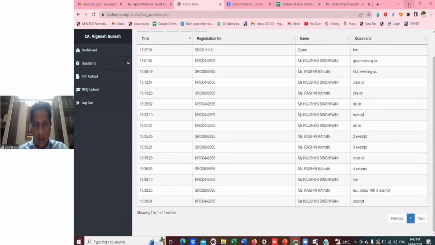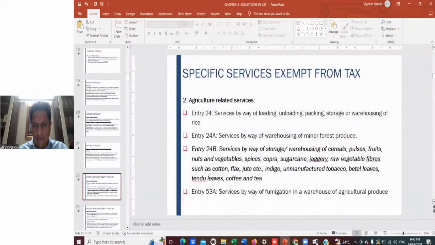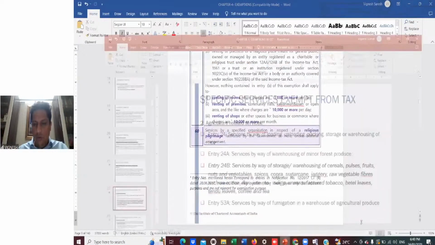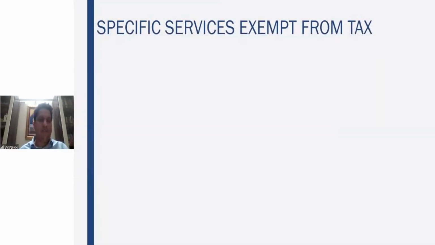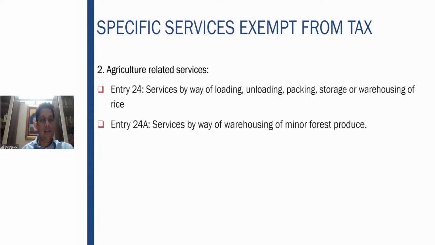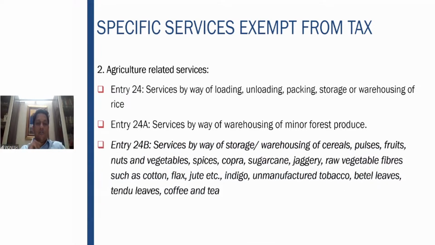Fine. Now we come to agriculture related services. So what are the agriculture related services here? First one, services by way of loading, unloading, packing, storage or warehousing of rice. These activities of rice are again exempt. Services by way of warehousing of minor forest produce are also exempt.